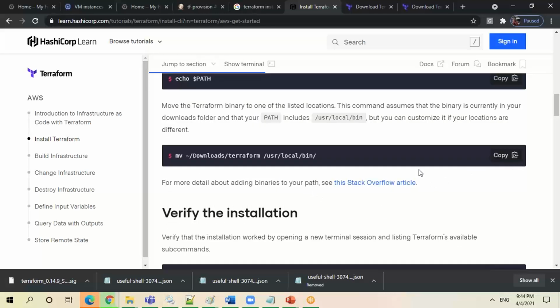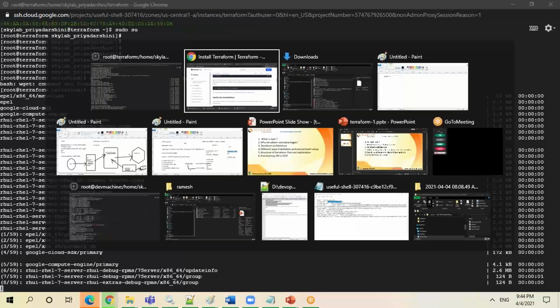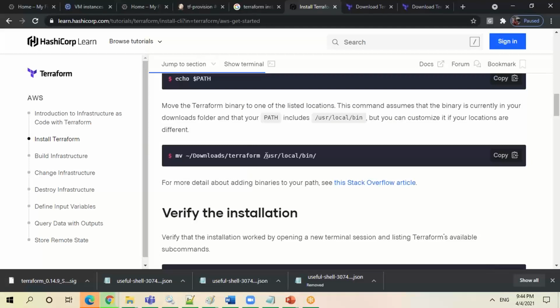Now, if you follow the steps, wherever you are downloading that package, in my case, you have to move this Terraform file to the user local bin. Will it work? So how to get rid of this type of issue? By default it will take the user local bin, but in many cases the installation directories will be different. If you are moving it here, what will happen? It will understand the executable is present at the system level.